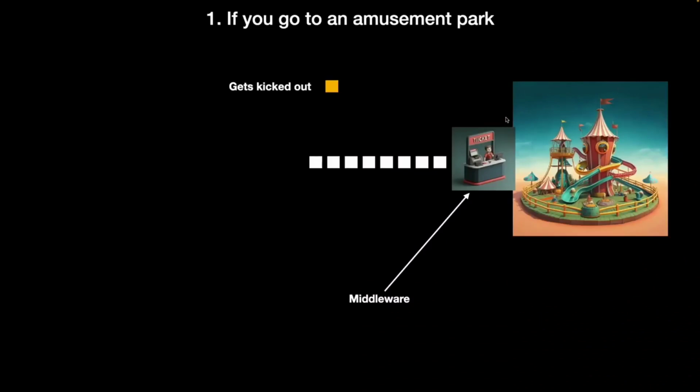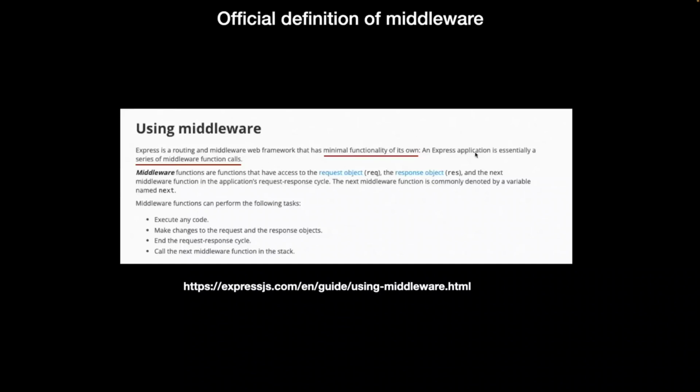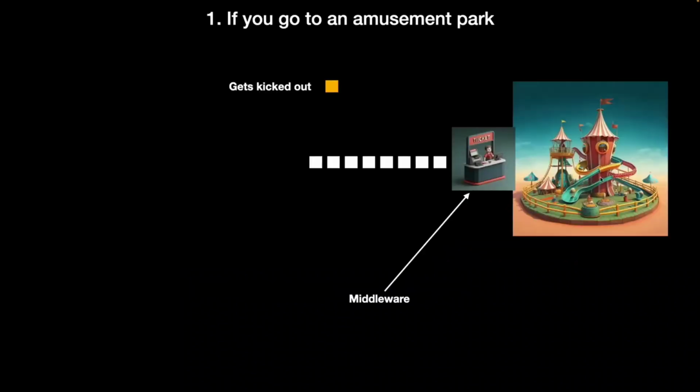For example, here the ticket checker is a middleware, and according to Express's definition, even the amusement park is a middleware. Everything that you see here can technically be called a middleware. You could also call this the route handler because this is the last thing that the user wants to access. But technically, this is also middleware, even though, yes, this does not lie in the middle. This lies in the end. Still, what does Express say? An Express application is essentially a series of middleware function calls, which means even the last thing is actually a middleware only.